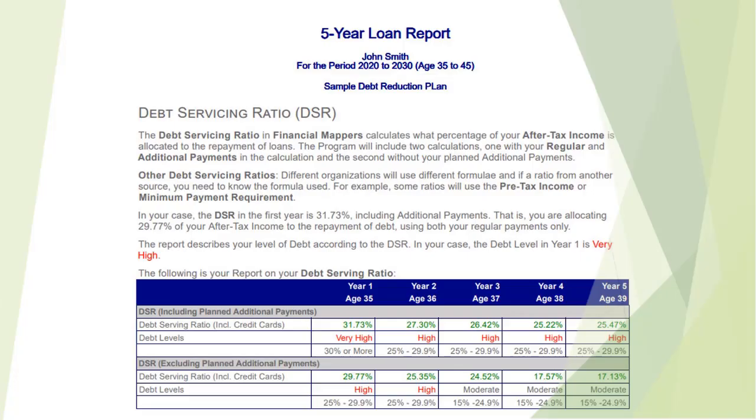The first section is about your debt servicing ratio. This is the percentage of after-tax salary used for loan repayments. There are two sets of calculations. The first looks at the rate, where you include the optional additional payments, and the second without the additional payments.